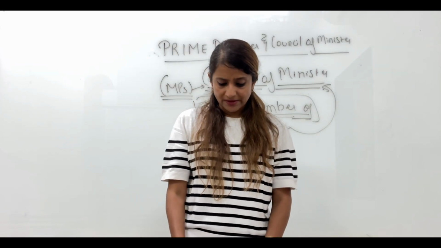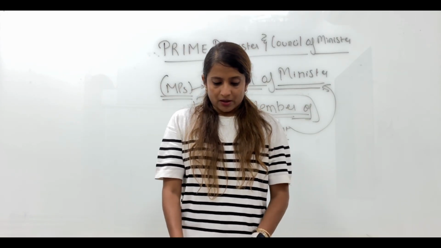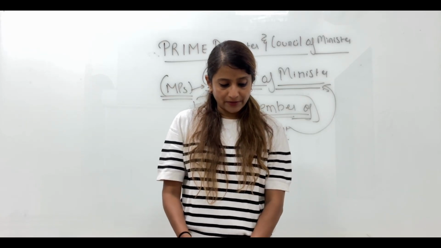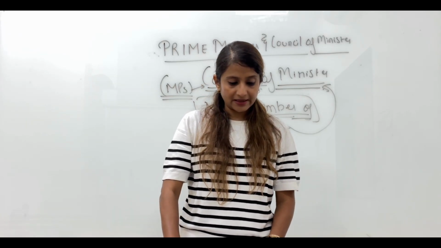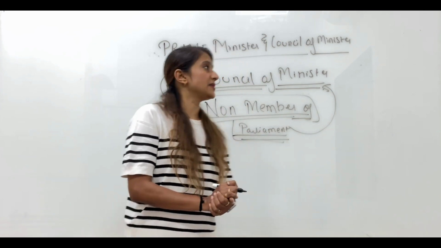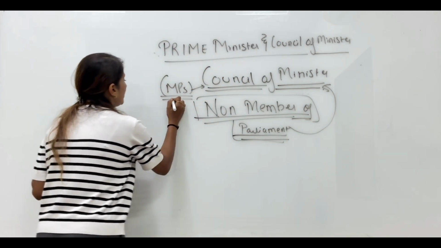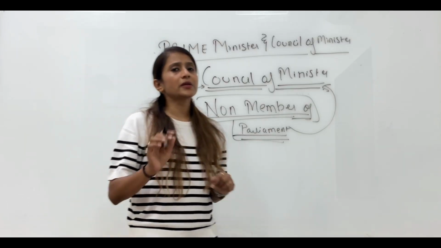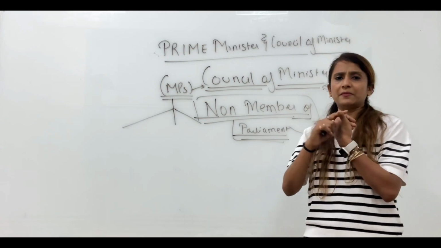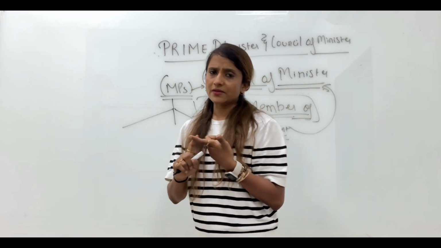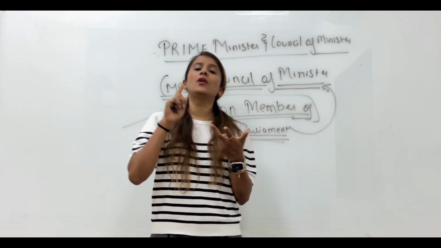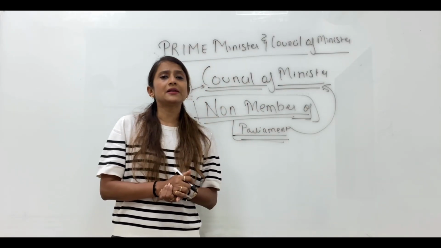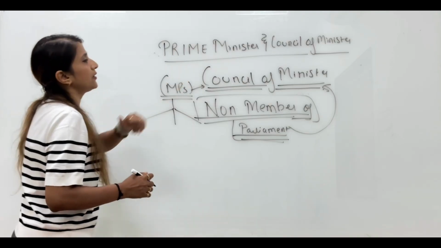Okay, now in Council of Minister, who all are there? Who all are the part of Council of Minister? So let us understand that. Council of Minister will have 3 categories. Very important to remember. So kids, I hope so far you all are clear how is Prime Minister appointed, how is Council of Minister appointed, how a non-MP can become a Council of Minister. Okay. Now let us understand who all are part of council.